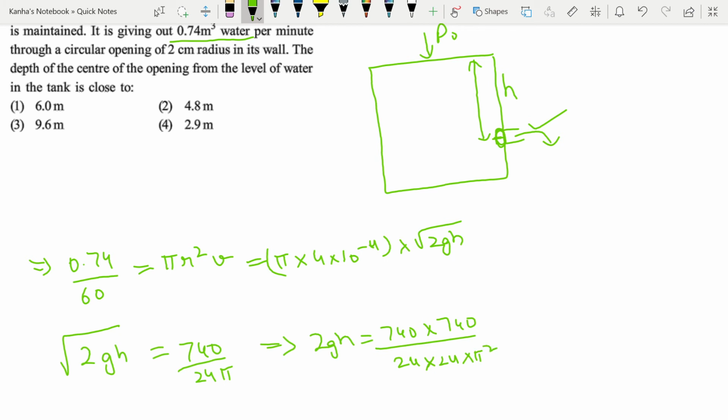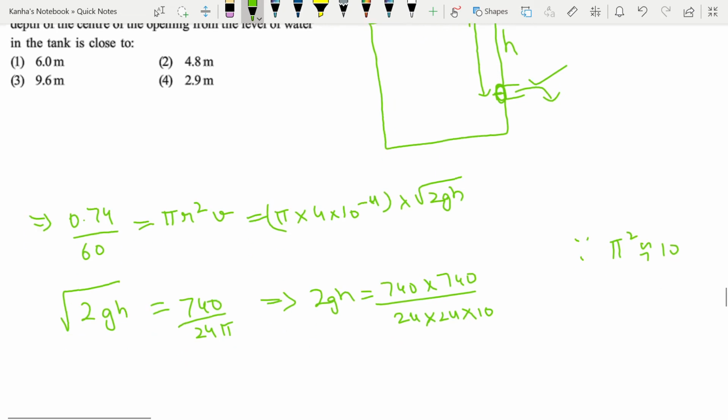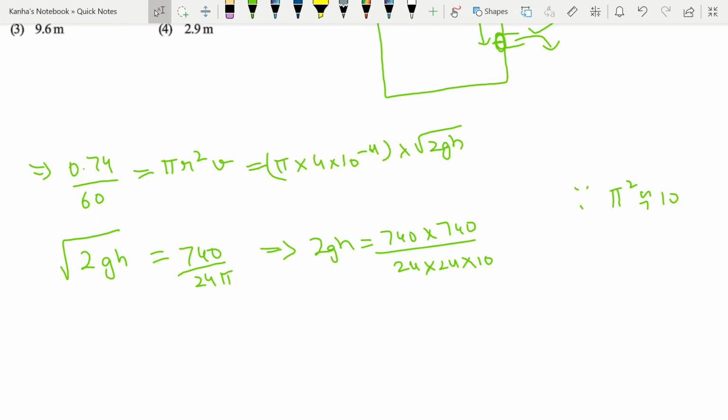In order to simplify the calculation, I can use that pi square is close to 10. So I can substitute for pi square as 10.